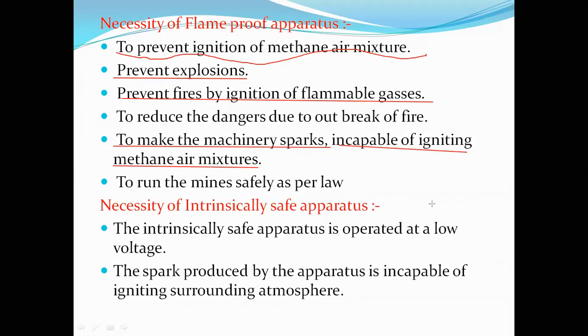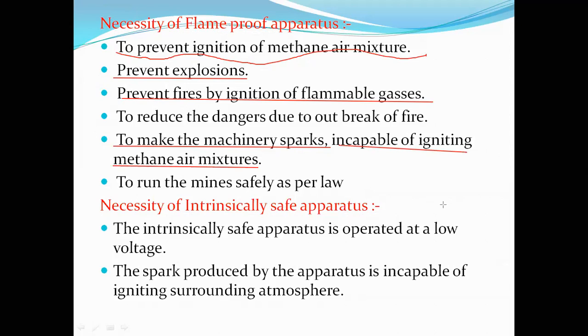Even if any spark occurs, before it comes out and is exposed to the surrounding atmosphere, its intensity gets reduced. Next, to run mines safely as per law. So these are the necessities of flame-proof apparatus. Next, what is the necessity of intrinsically safe apparatus? As I said, they are operated at low voltage.